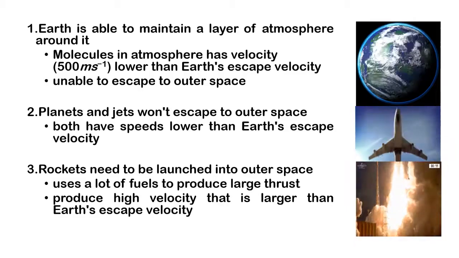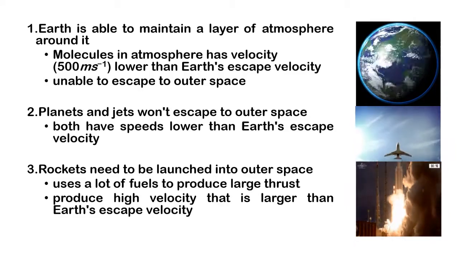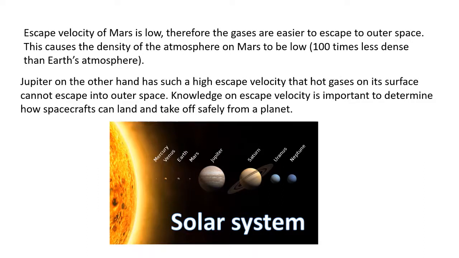Let's look at the escape velocity of other planets. Escape velocity of Mars is low, therefore, the gases escape more easily to outer space. This causes the density of the atmosphere on Mars to be low, which is 100 times less dense than Earth's atmosphere. Jupiter, on the other hand, has such a high escape velocity that hot gases on its surface cannot escape into outer space. Knowledge of escape velocity is important to determine how spacecraft can land and take off safely from a planet.